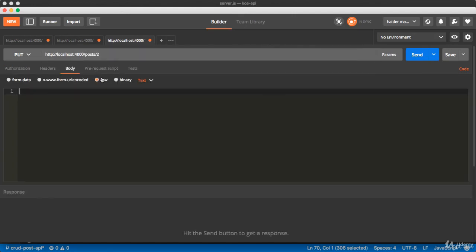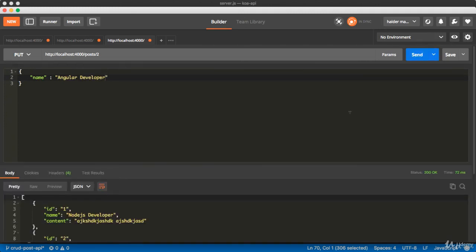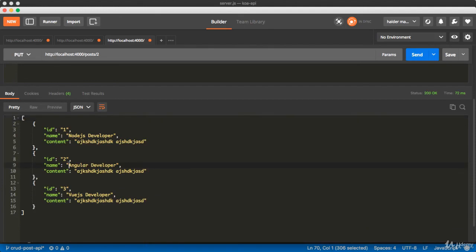I'm going to select the body here. Here you need to select raw because we need to send JSON. So I'm going to write the name as Angular developer. Let's say that. Haha, did you see that? The Sales.js developer name has updated to Angular developer.